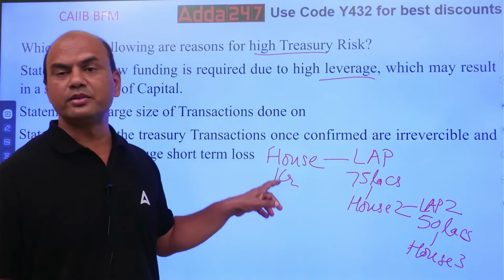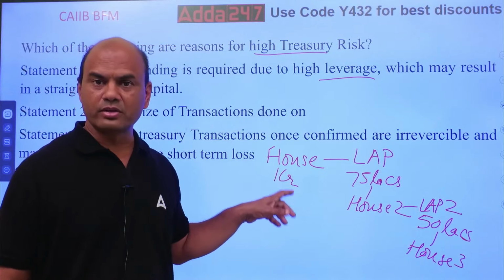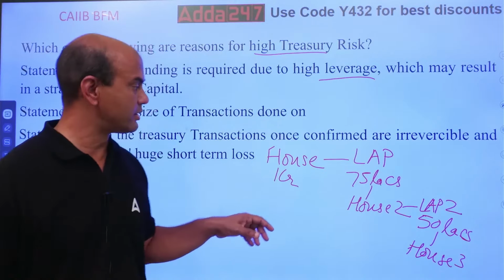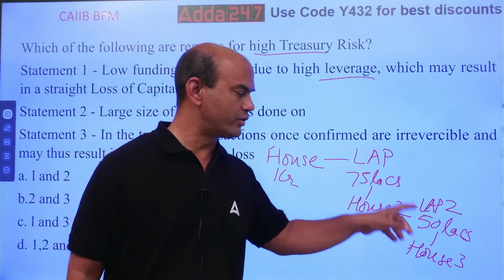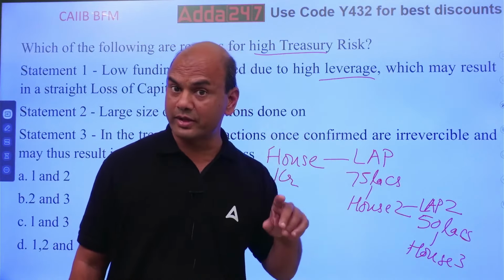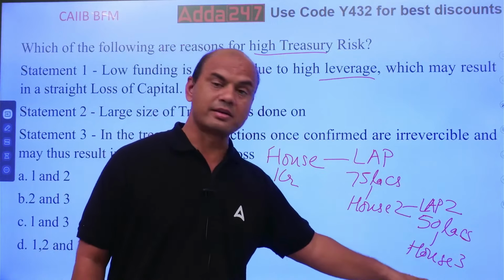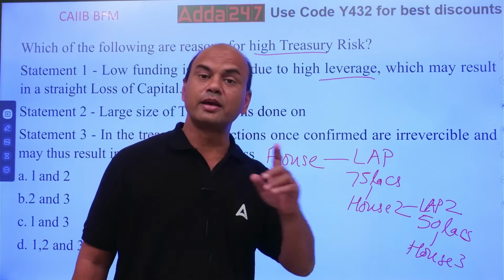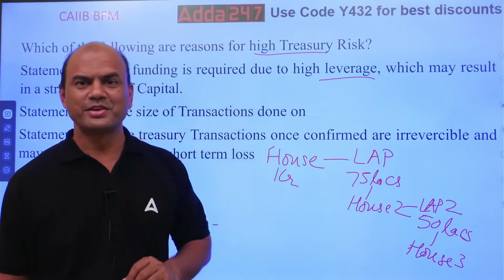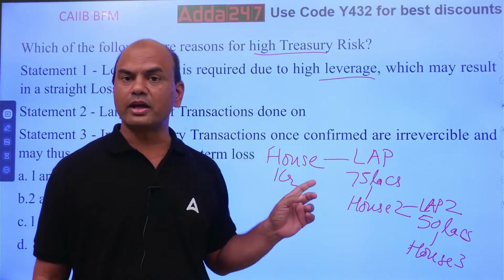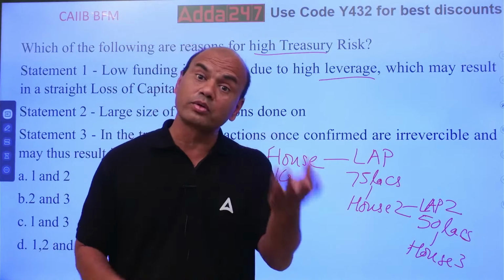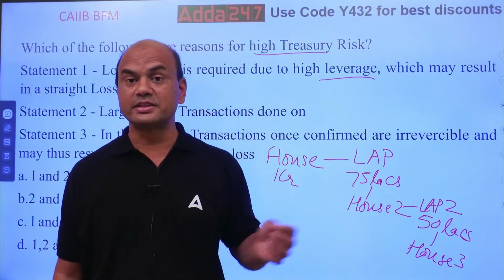From the single house of 1 crore, I have taken a loan of how much? 75 lakhs over here, 50 lakhs over here. So 1 crore 25 lakhs. Plus further, this will go on until the amount becomes 0. So on the same house of 1 crore, I am taking a loan of around 2 crores. This is called as leveraging.